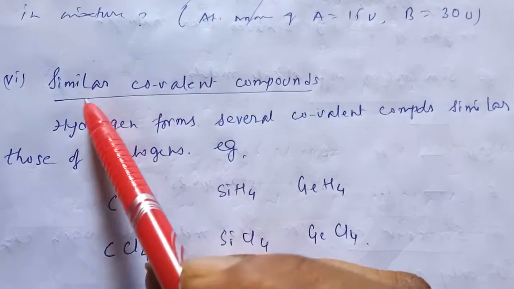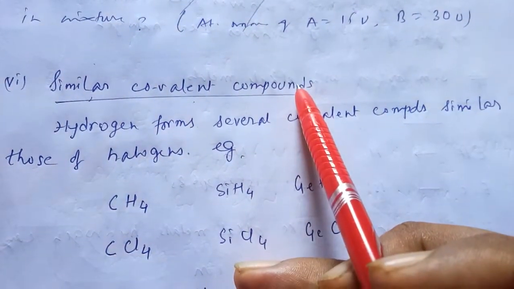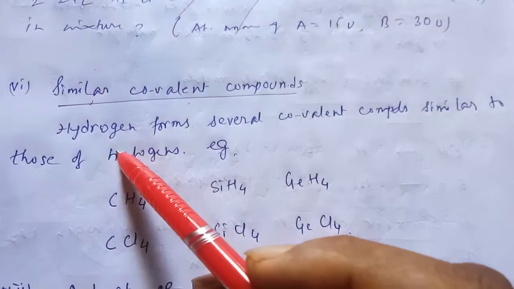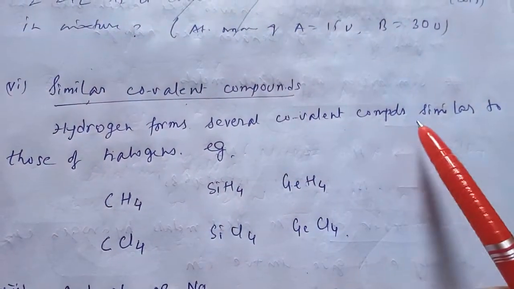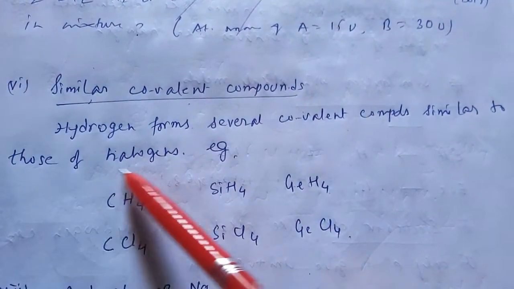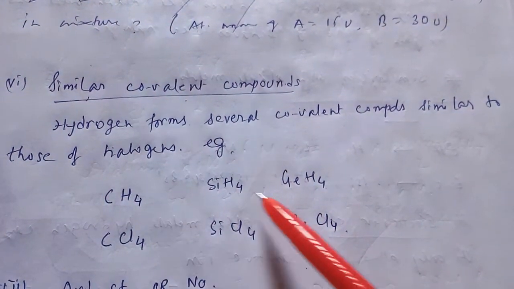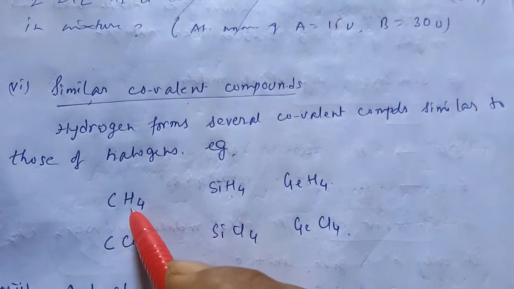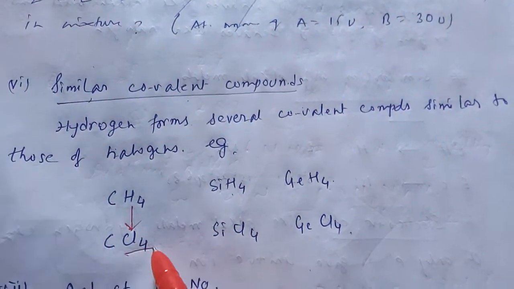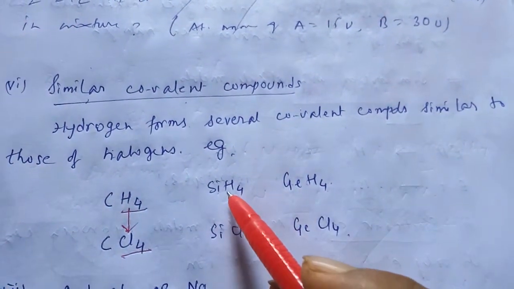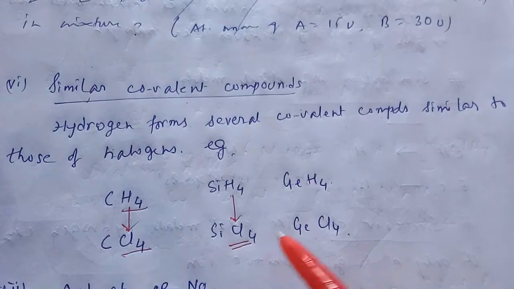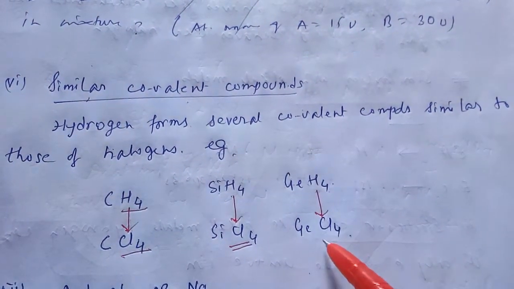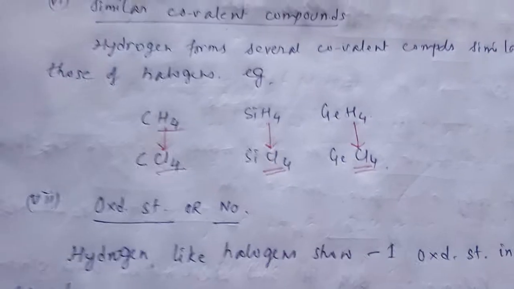Now next is similar covalent compounds, means hydrogen and halogen make similar covalent compounds. Hydrogen may form several covalent compounds similar to that of halogen. For example, CH4, SiH4, germanium hydride GeH4, like that. CH4 we have CCl4, so hydrogen and chlorine are similar. SiH4 we have SiCl4, hydrogen chlorine similar. GeH4 we have GeCl4, both these things are similar.